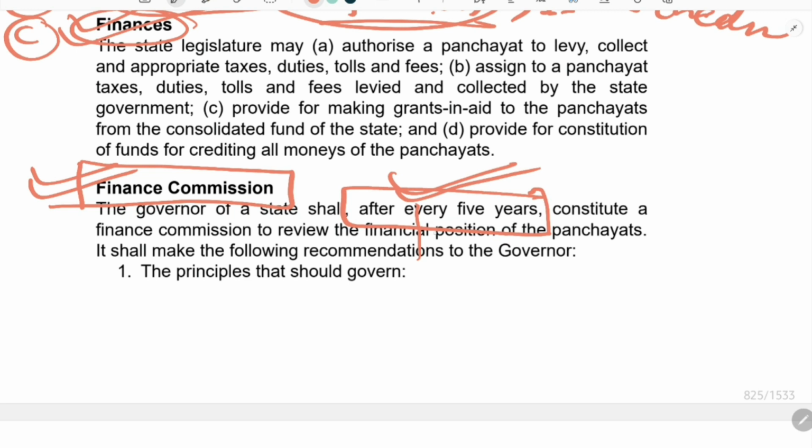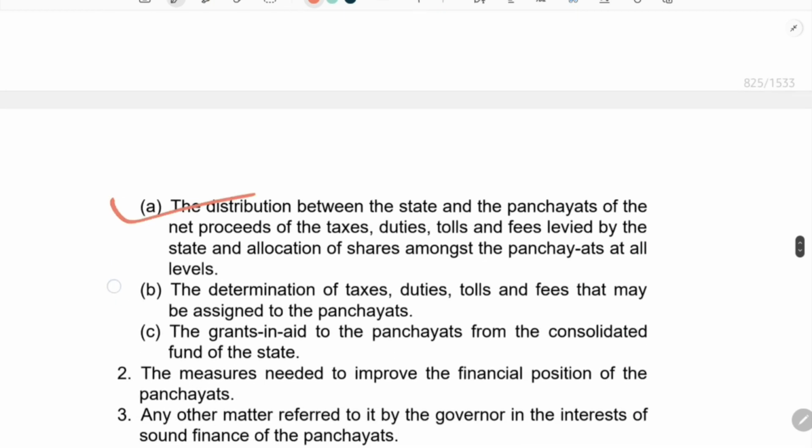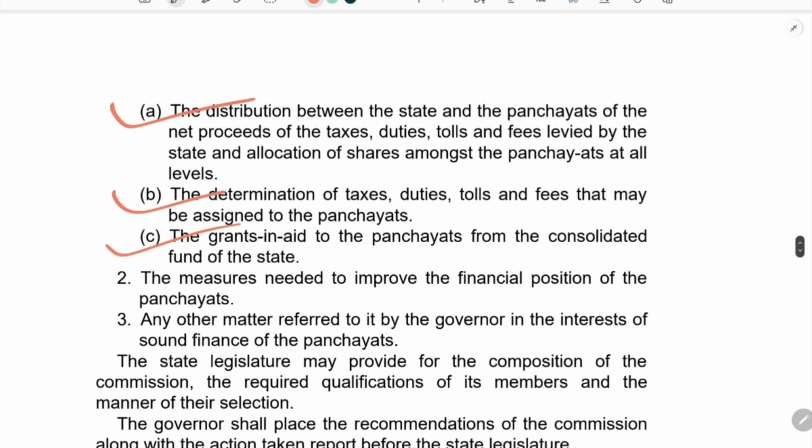There is a finance commission which is constituted after every 5 years. So these are the provisions. The finance commission will make recommendations to the governor. So these are the points which you have to remember.